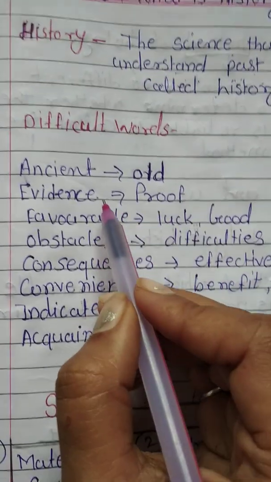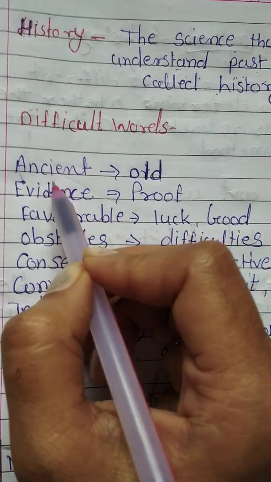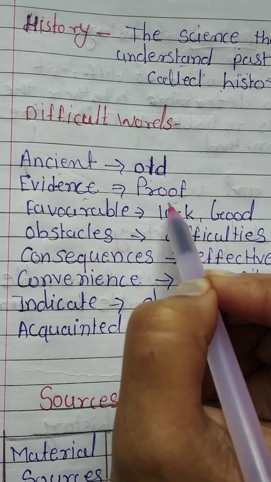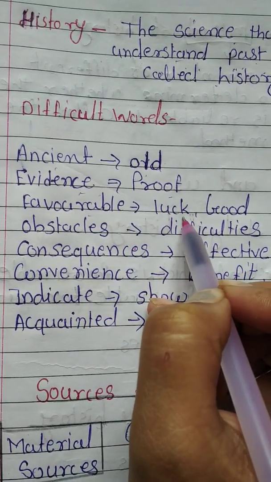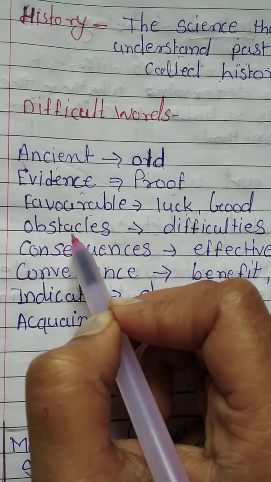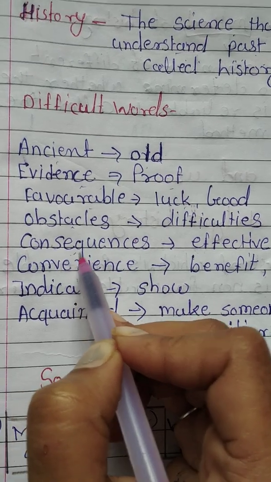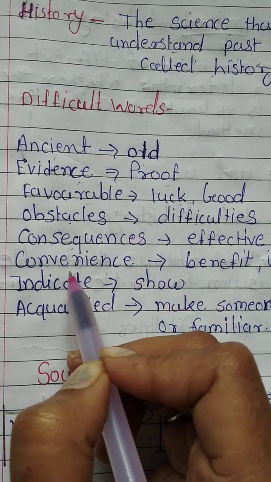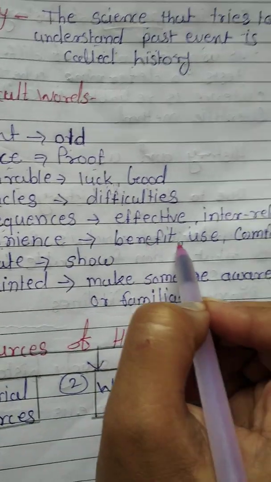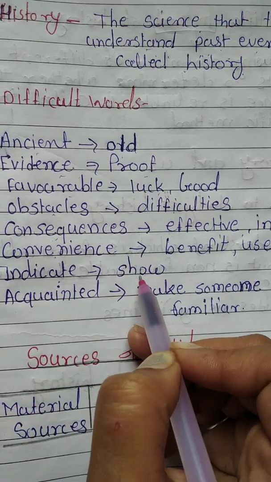So we will see the difficult words from this lesson. First, ancient. Ancient means old. Evidence means proof. Favorable means luck, good things. Obstacles means difficulties. Consequences means effects. Convenience means benefit, use, comfort. Indicate means shows.